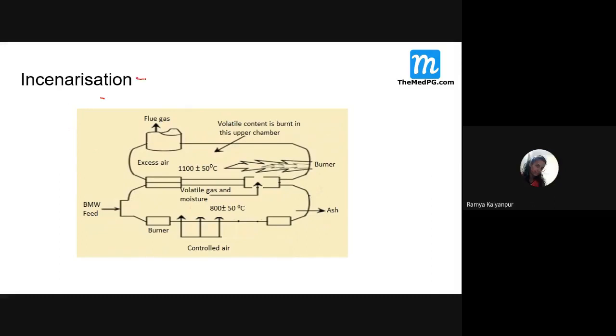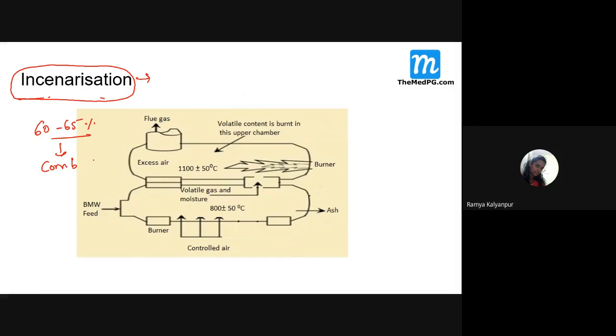Now, in one of your NEET exam and PG exam, the question was asked, what should be the material composition of incineration? Like if you want to put some material for incineration, what usually should those material constitution be? Nearly 60 to 65% of the material that needs to be incinerated should be of which one? Combustible material.